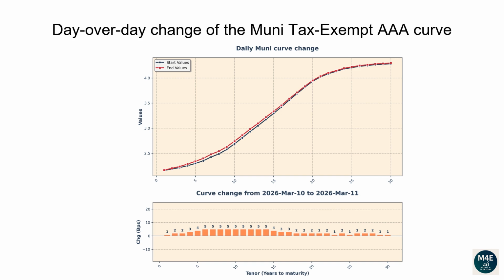Let's now go over how the Muni AAA tax-exempt curve has changed since the prior business date. The graph displayed on the top-hand side shows the most recent curve versus the prior day curve. The bar plot on the bottom-hand side shows instead the difference between the two curves in basis points. The 1-year tenor changed 1 basis point. The 2-year tenor changed 2 basis points. The 5-year tenor changed 4 basis points. The 10-year tenor changed 5 basis points. The 20-year tenor changed 2 basis points. The 30-year tenor changed 1 basis point.